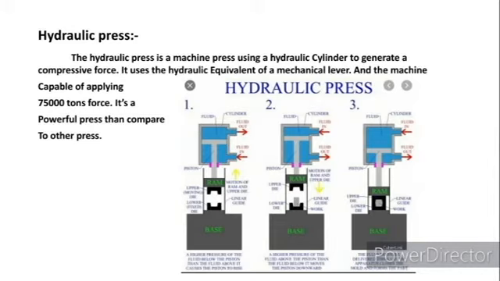Hydraulic press. It is one of the most powerful presses in the metal forming process. Here, we can explain the mechanism of the hydraulic press by the given diagram.